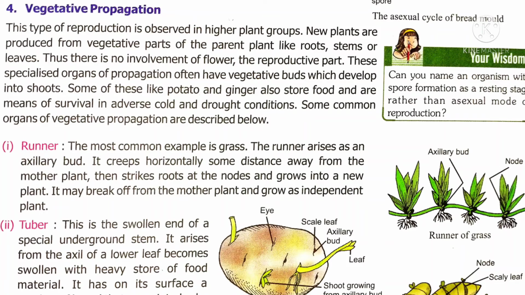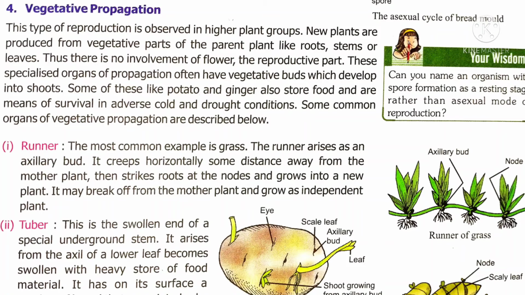Vegetative propagation is a kind of asexual reproduction which is observed in higher plant groups like rose plant, grass, ginger, etc. We know that there are different vegetative parts of a parent plant like roots, stems or leaves.